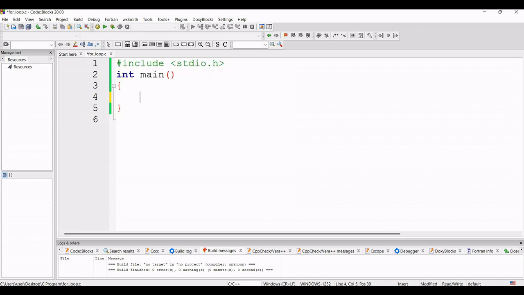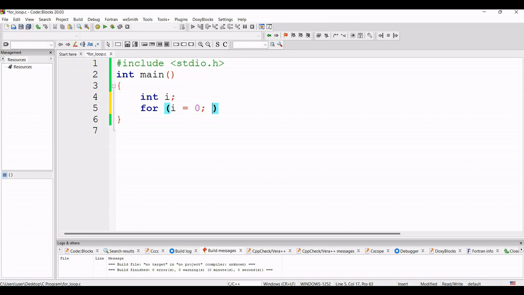So for that reason I will write for. To write a for loop we have to first write for. Before that I just want to initialize one variable. So suppose the variable type is integer and I am keeping the name as i. Then inside the for loop we have to give three statements. The first statement will be the initial value. So suppose the initial value of i is 0. So I will write i equals to 0.